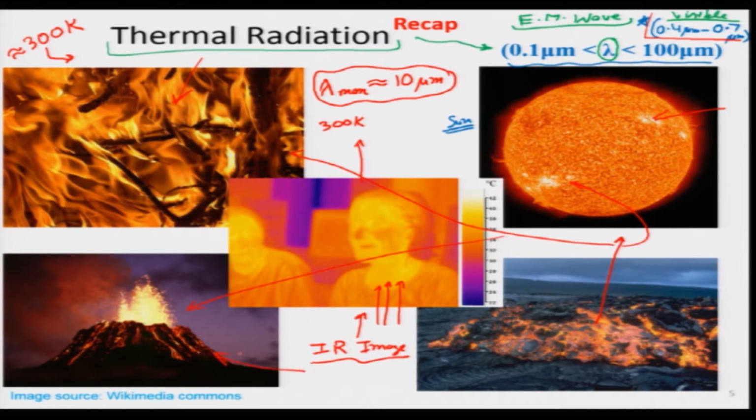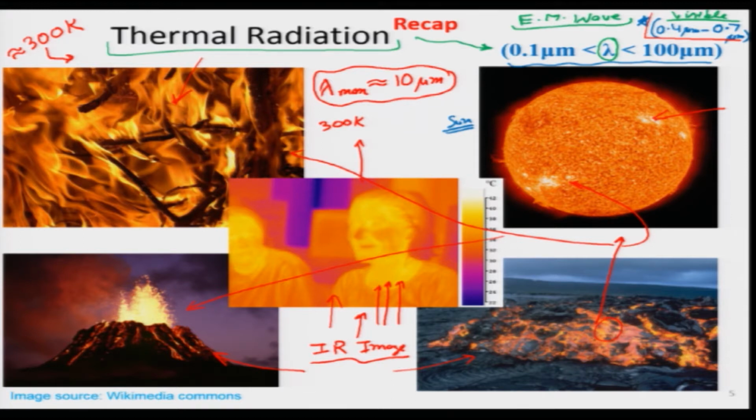Then there is an example of a volcano. Just see this lava, it is so hot that it is releasing a huge amount of energy, and a lot of it is in the visible spectrum. We see very high temperature spots here in yellow, orange and red color, and then we try to compare it with a typical human being.